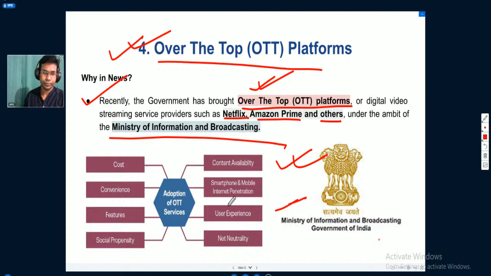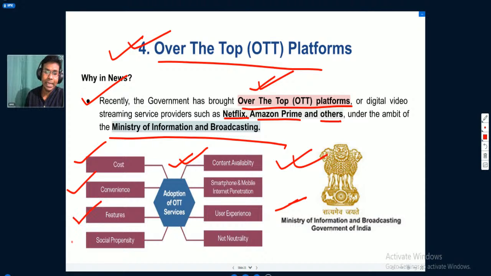So why are people looking forward to the adoption of over the top platforms, and what kind of services are they providing? Over the top platforms provide video streaming services among others, and these are very cost efficient and very convenient to use by the general public. Their features are very efficient.